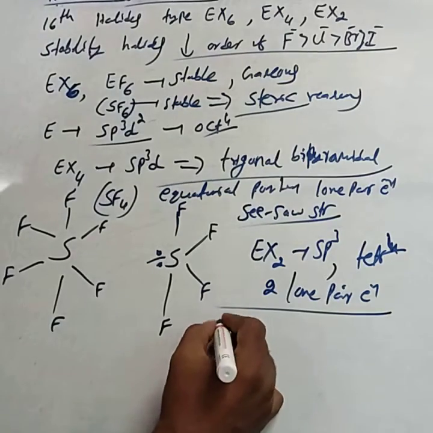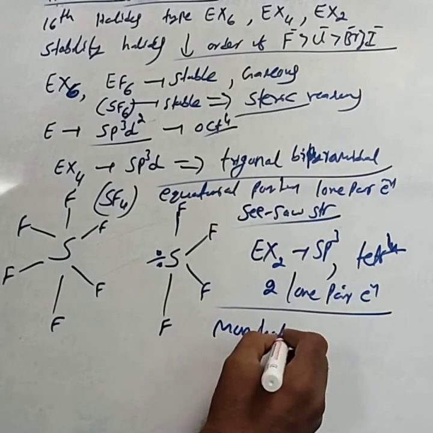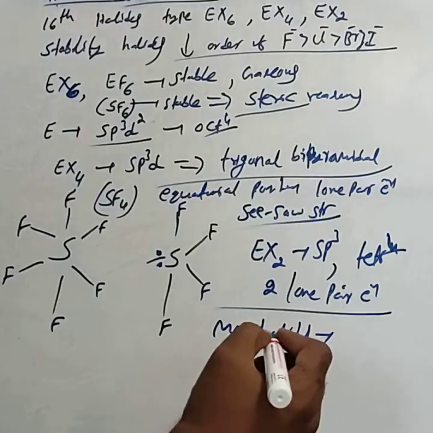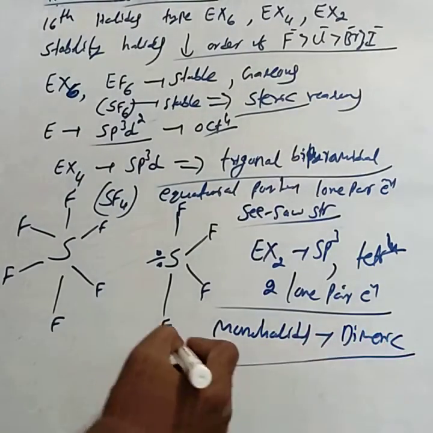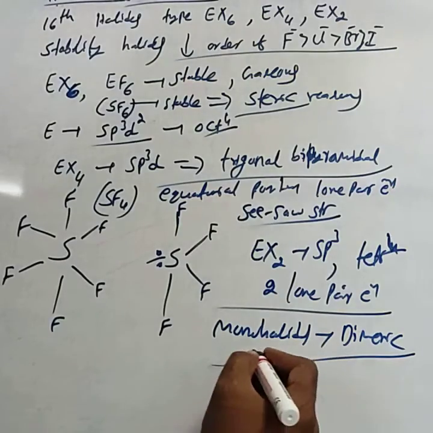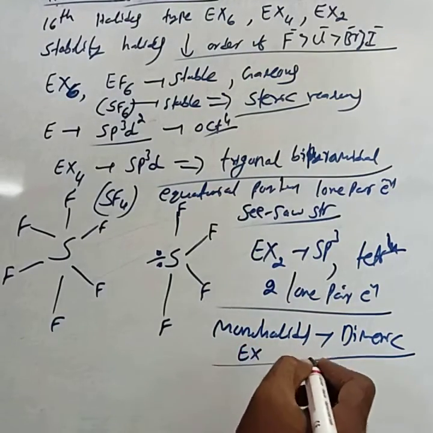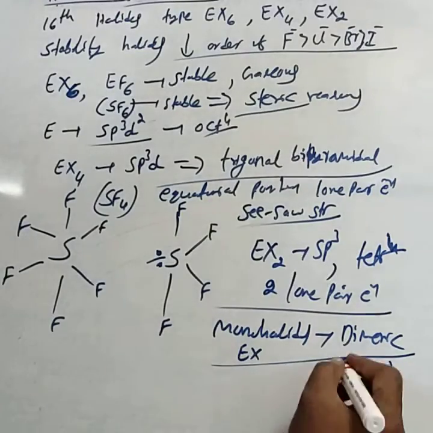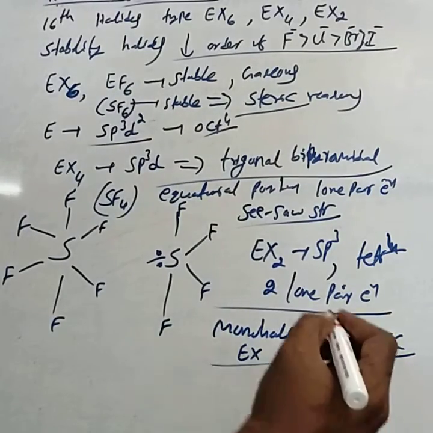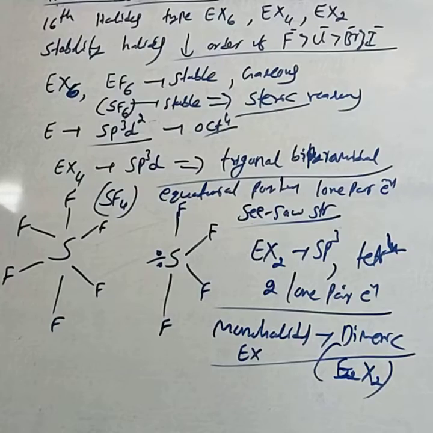The monohalides, EX, are dimeric in nature, that is E2X2.